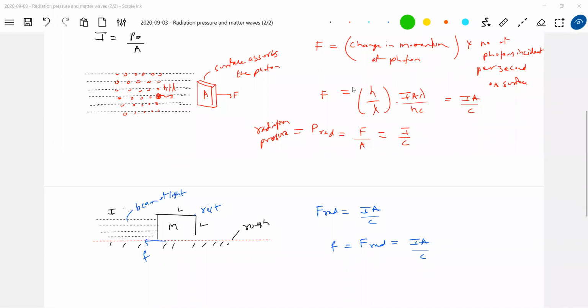But we don't feel it because C is in the denominator, 3 into 10 to the power of 8, and the intensity can be say 1 watt. What is the intensity of sunlight on the surface of the earth? It's very small, 10 to the power of minus 3, no? So definitely this force will be negligible. I'm just giving some hypothetical problems. If you take a high intensity beam, then you can move that particular block here.